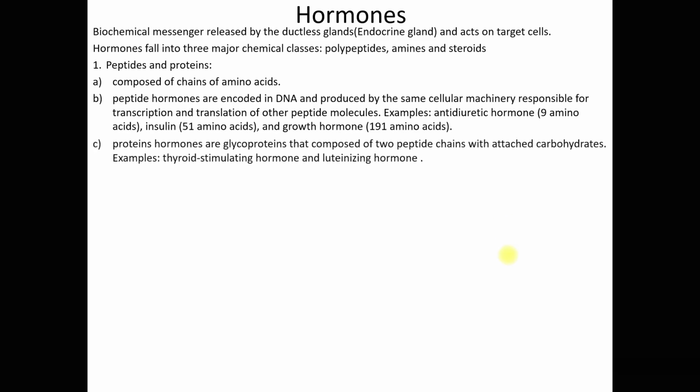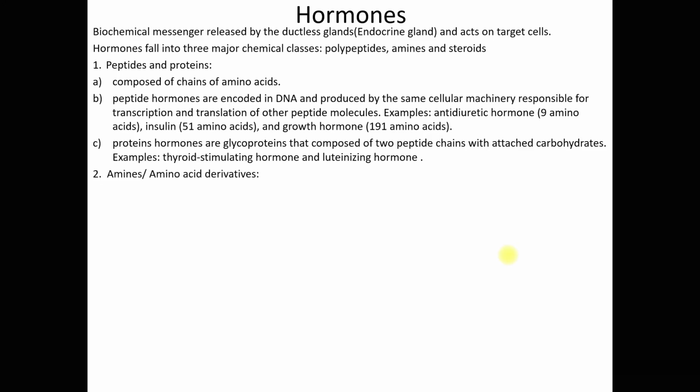Now, protein hormones are glycoproteins that are composed of two peptide chains with attached carbohydrates. That's why they are glycoproteins. So we have carbohydrates attached to the proteins, two peptide chains of proteins. Examples of protein hormones are thyroid stimulating hormone and luteinizing hormone, which you will learn later in the reproduction chapter.